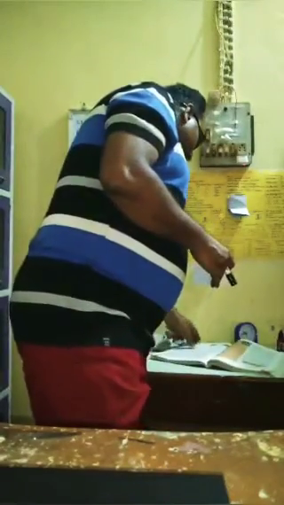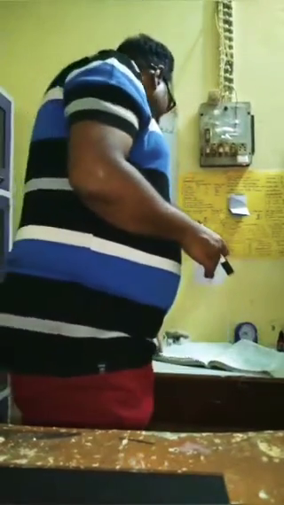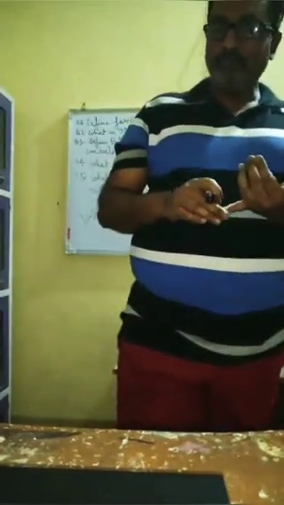Now a quick revision of what we have gone through. First, what is force and what are the two different types of forces. Then we came to the definition of inertia, and then the first law of motion. We have also told that there are three laws of motion, and they were given by Sir Isaac Newton. So we come to the conclusion of the first law of motion.